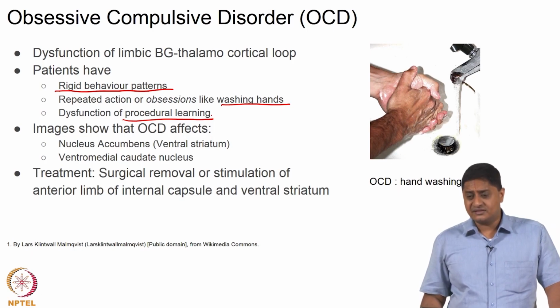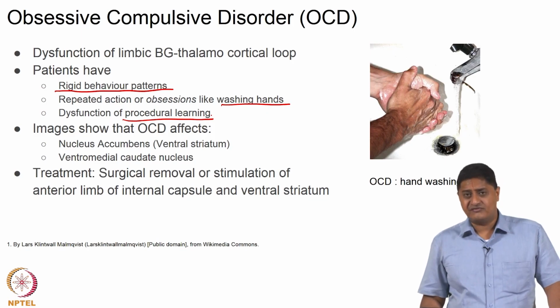So, we said that a specific part of basal ganglia plays a role in acquisition of tasks, whereas a different part of basal ganglia plays a role in doing well practiced or well learnt motor tasks. This is what we discussed some time ago.